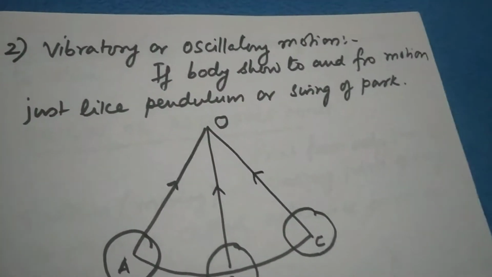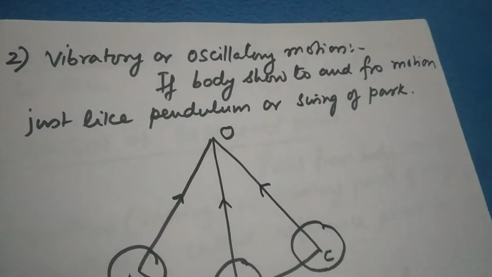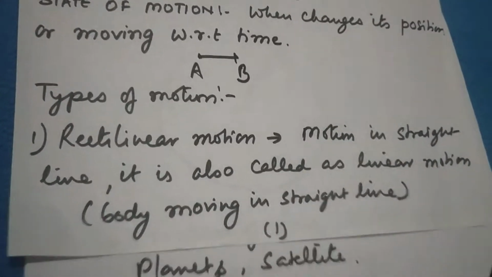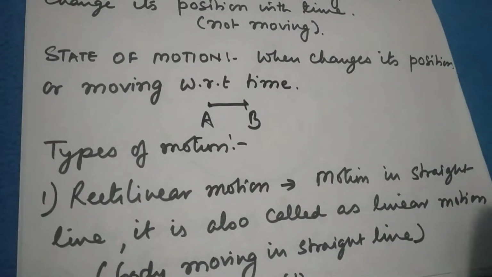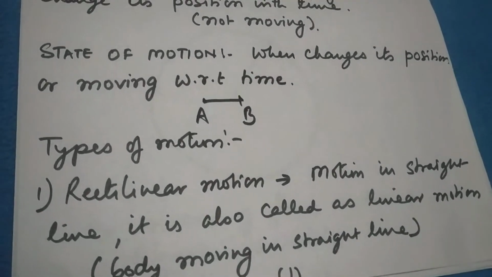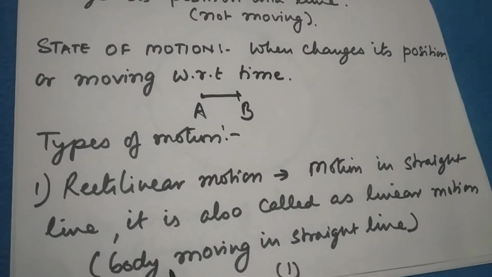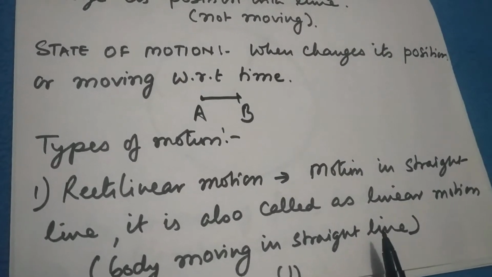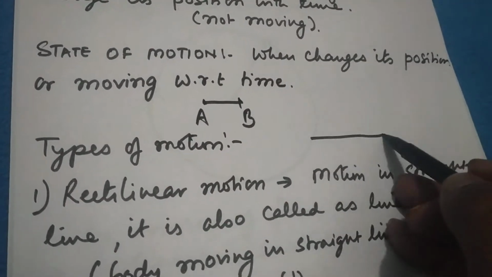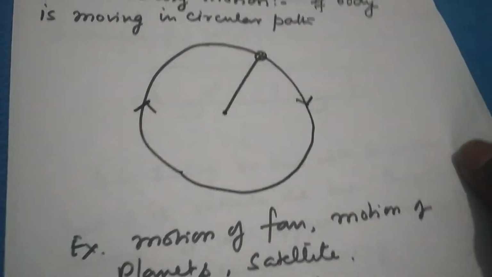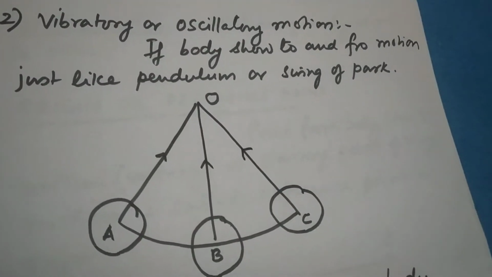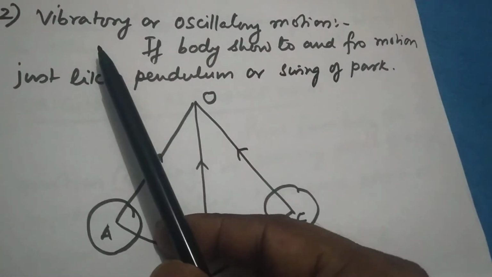So there are generally different types of motions. The first motion that we will be taking today is called rectilinear motion. The rectilinear motion is the motion in a straight line, and it is also called linear motion. For example, a car or a bus moving in a straight line. So if a body moves in a straight line, that is called linear motion, and that motion will be called rectilinear motion.